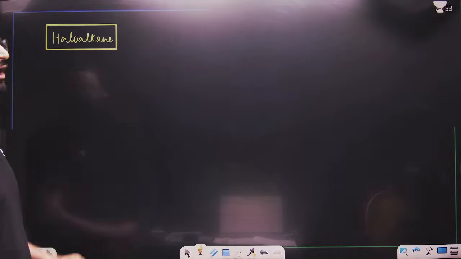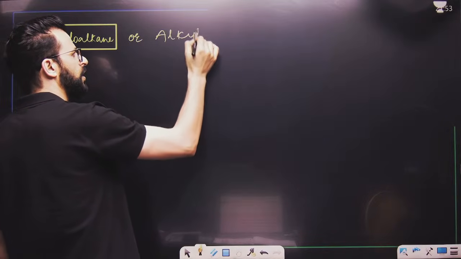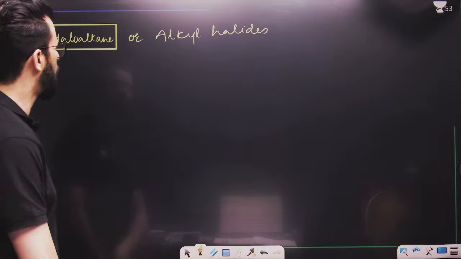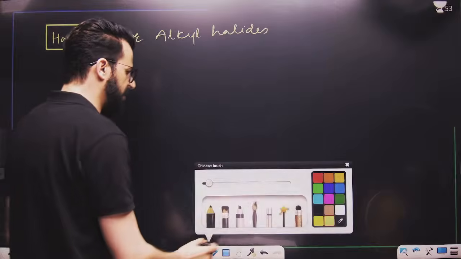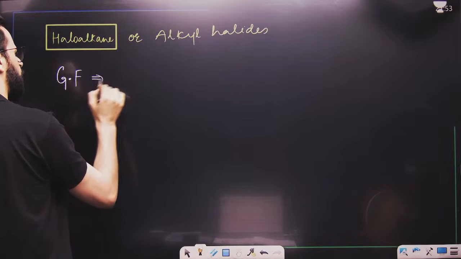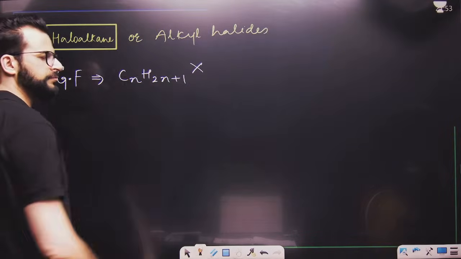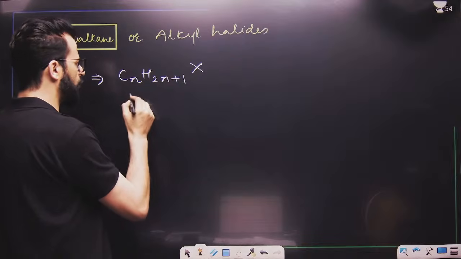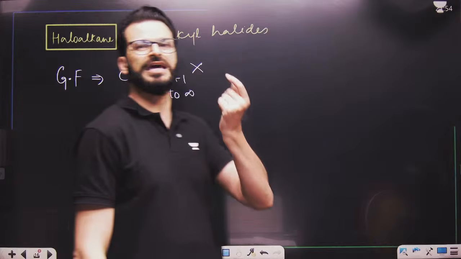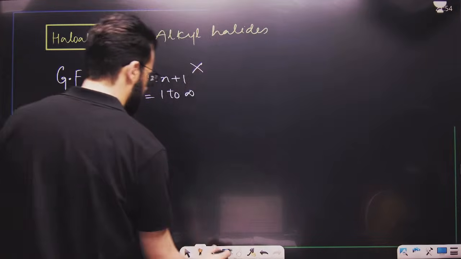After that, beta, haloalkane is there. Haloalkane is also known as alkyl halide. Haloalkanes or alkyl halides. Remember, beta, forever that their general formula is CnH2n+1X. Here, what is the value of n? Once again, the value of n starts from 1 to infinity. What is X? X is halogen. It can be fluorine, chlorine, bromine, iodine. It can be anything. So this is the general formula, beta.